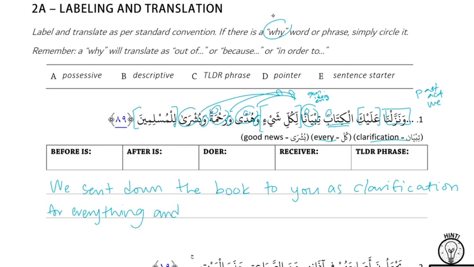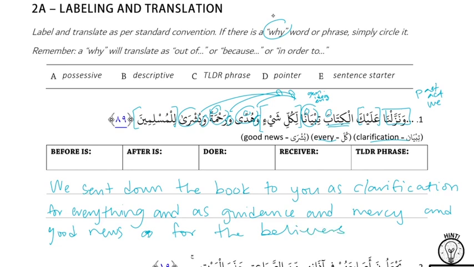As a guidance. Right, and as guidance. And mercy. And good news for the believers. Right, and mercy. And then Bushra means good news. And then our final TLDR, for the believers.